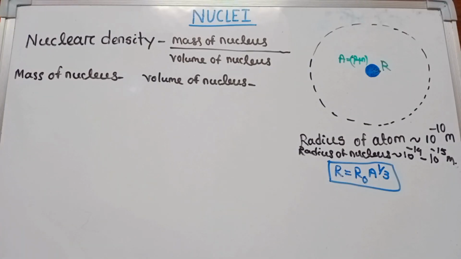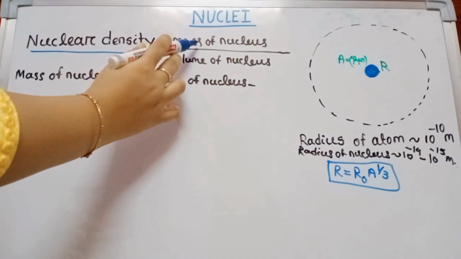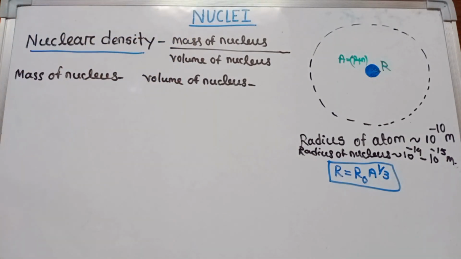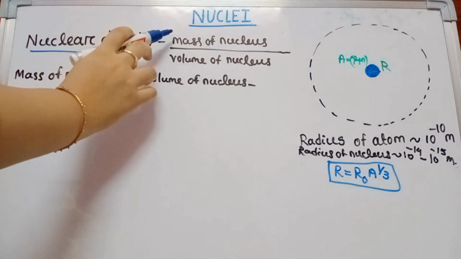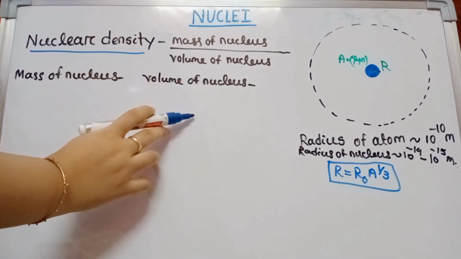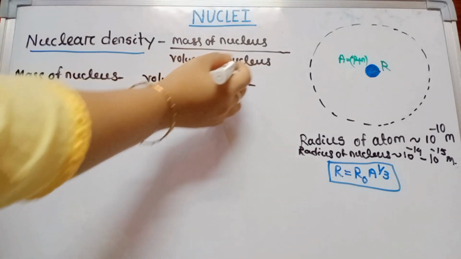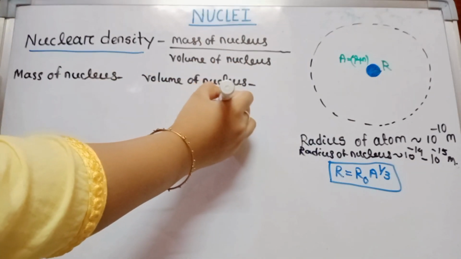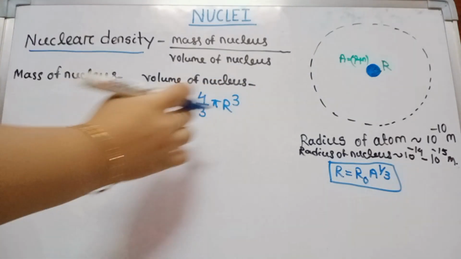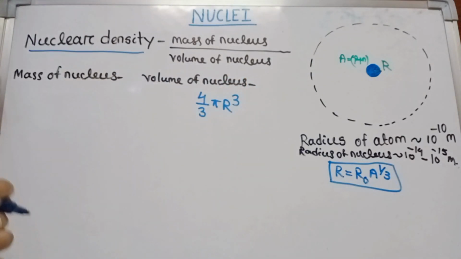Now let us discuss nuclear density. What is nuclear density? It is the ratio of mass of nucleus to the volume of nucleus. As we know, density equals mass by volume. Then here what do we calculate? We calculate the mass of nucleus and the volume of nucleus. Previously we discussed the volume of nucleus, that is 4 by 3 pi r cube, where r is the radius of the nucleus. Now we go to calculate the mass of nucleus.